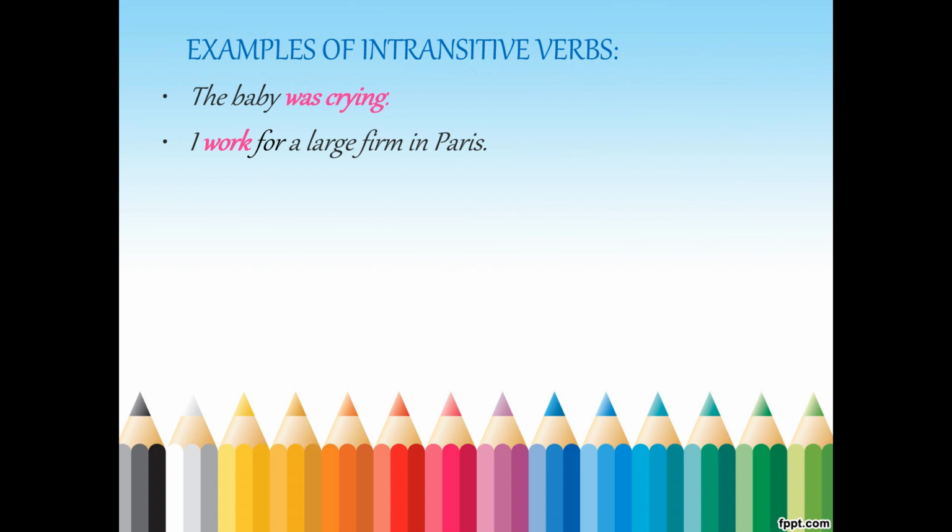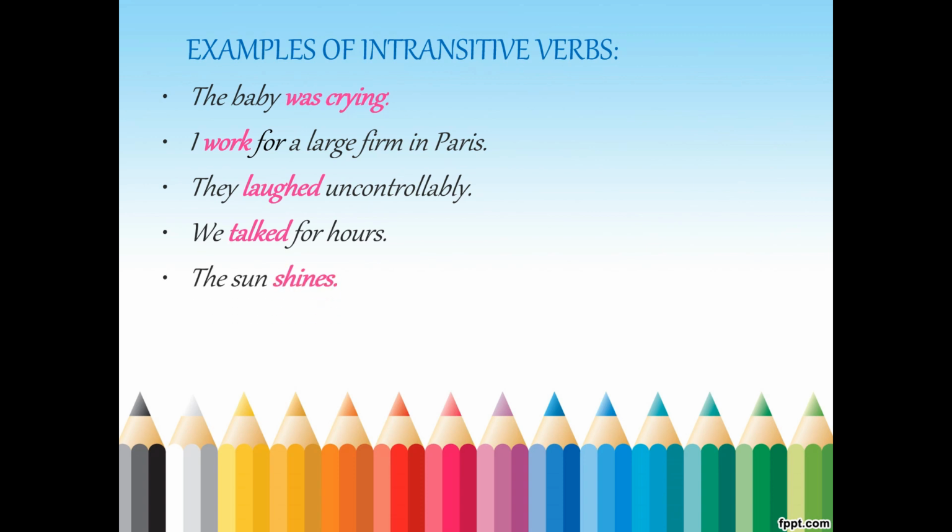Okay. They laughed. Without uncontrollably also you are getting the sentence. Uncontrollably is an adverb. We talked for hours. For hours is a prepositional phrase. We talked itself is giving the meaning; for hours is extra information. The sun shines. Here there is no adverb or any prepositional phrase. The sun shines itself is giving the complete sense. So it is an intransitive verb.